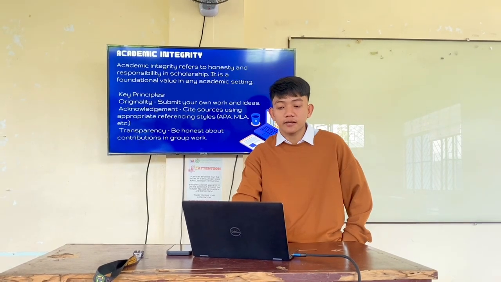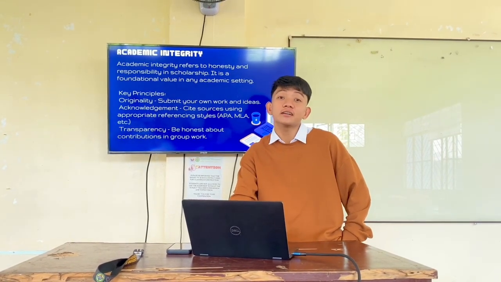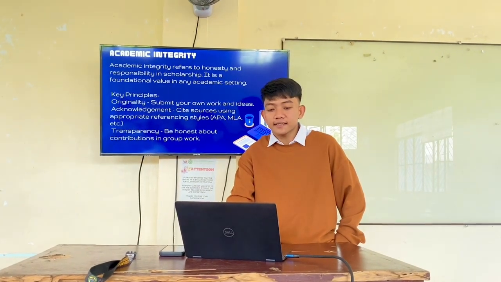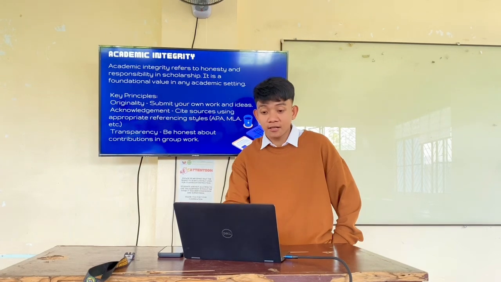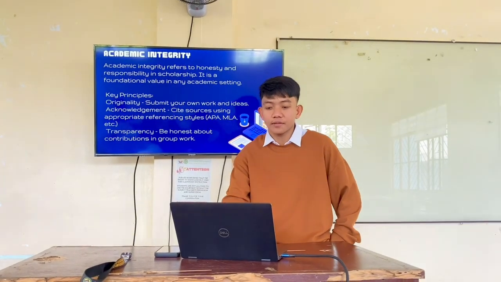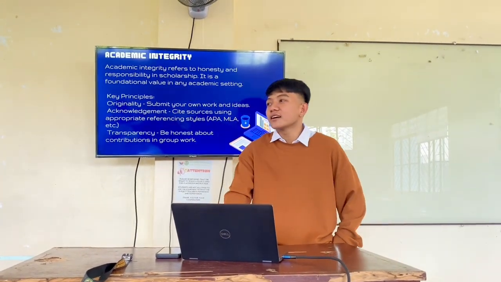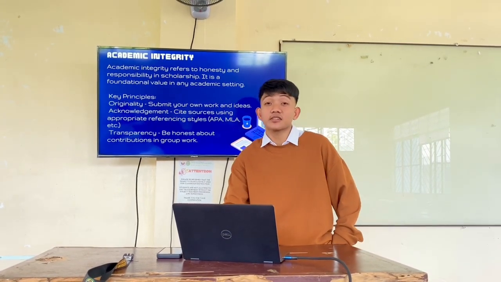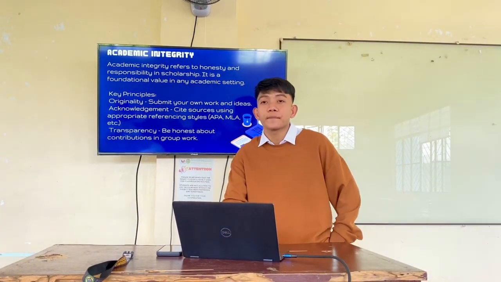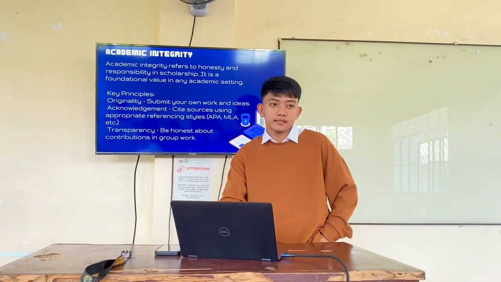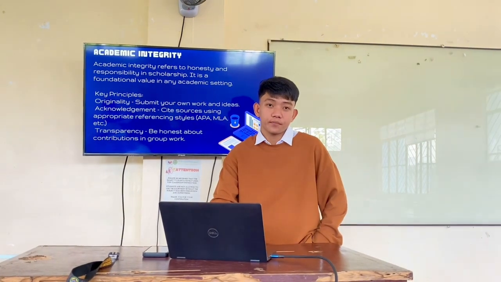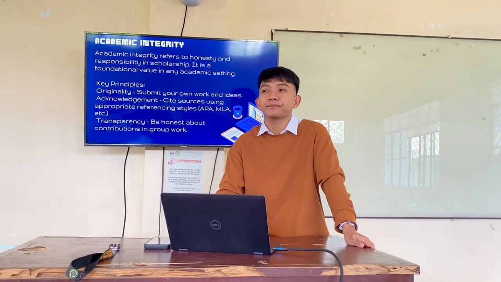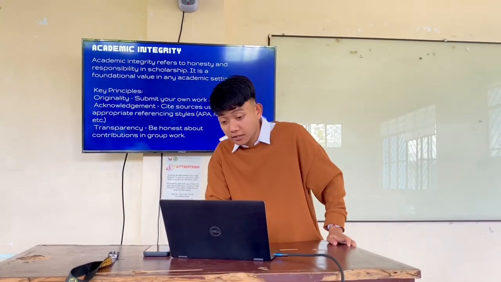Next is academic integrity. Academic integrity refers to honesty and responsibility in scholarship. It is a foundation of value in an academic setting. This is related to sharing our integrity, most especially in academics. For example, if your learners are more knowledgeable than you, that is not advisable in a teaching area.